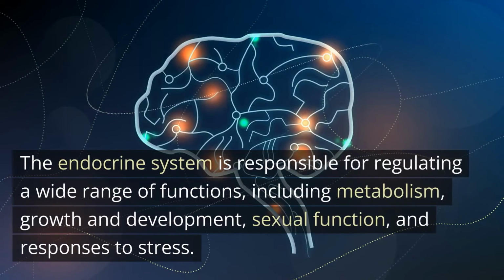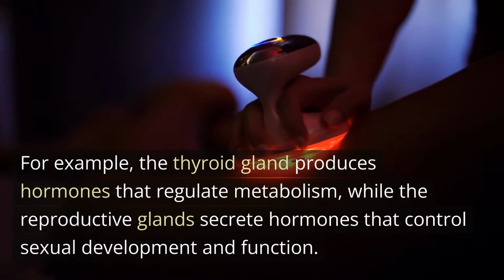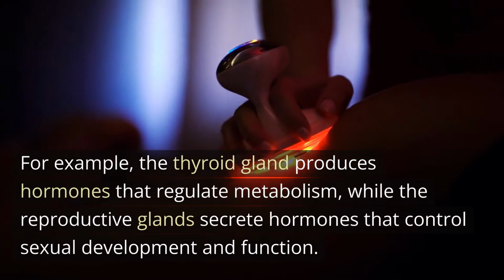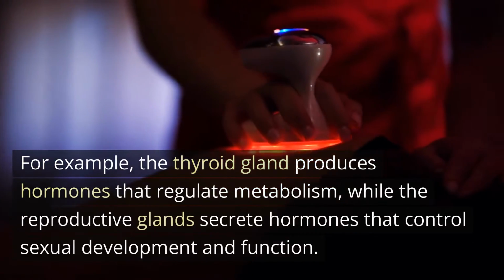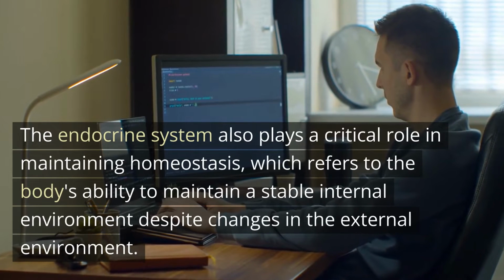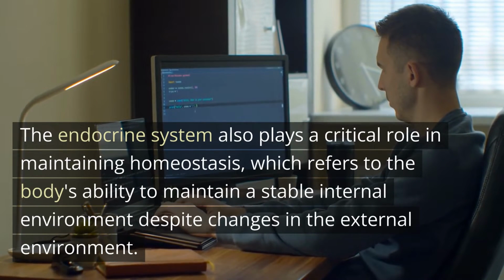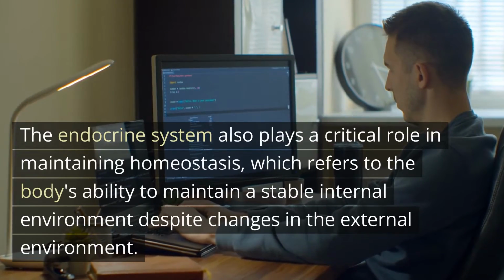The endocrine system is responsible for regulating a wide range of functions, including metabolism, growth and development, sexual function, and responses to stress. For example, the thyroid gland produces hormones that regulate metabolism, while the reproductive glands secrete hormones that control sexual development and function. The endocrine system also plays a critical role in maintaining homeostasis, which refers to the body's ability to maintain a stable internal environment despite changes in the external environment.